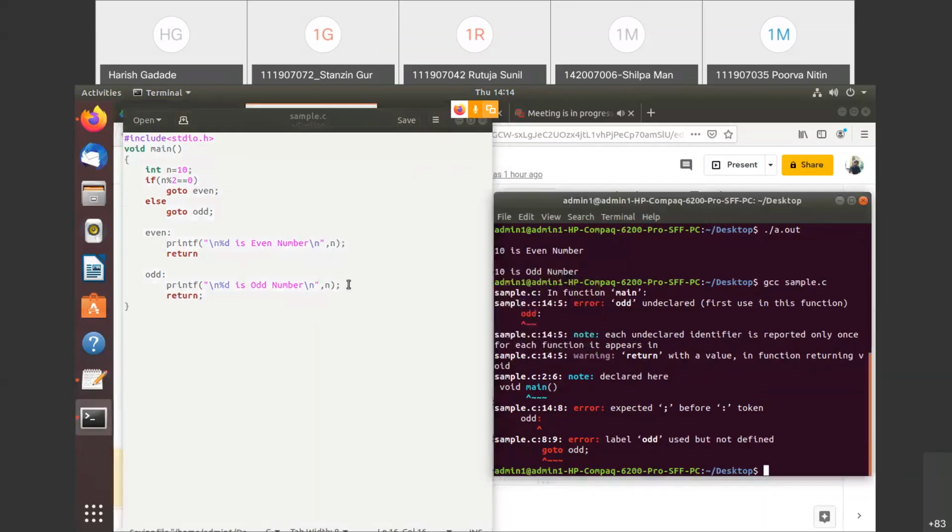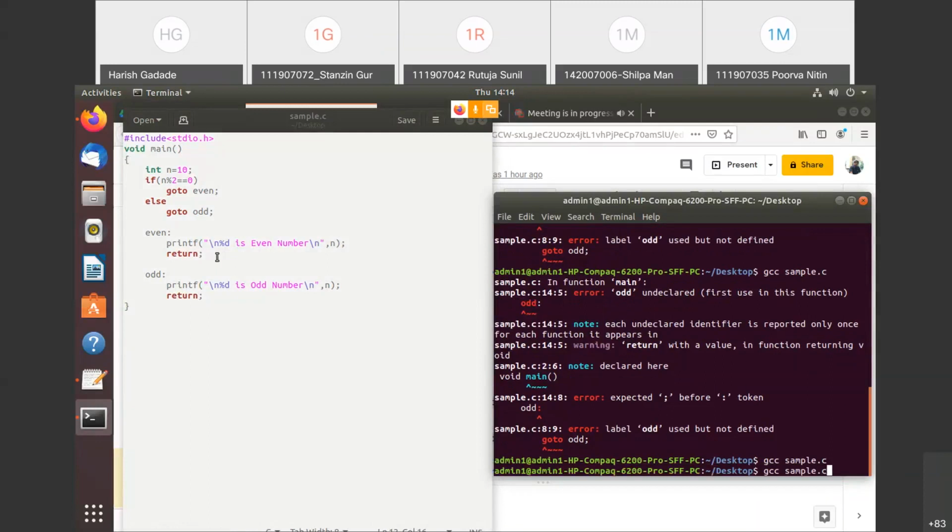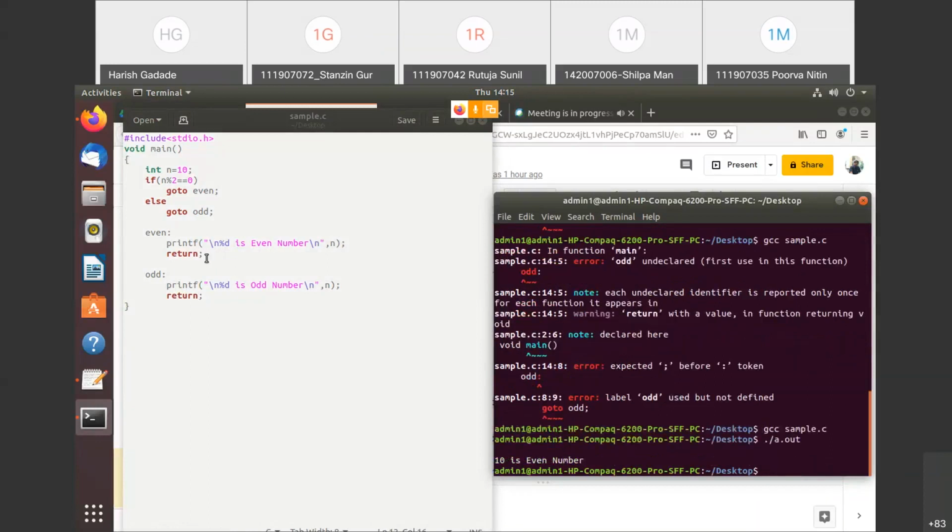Actually, that problem is what if I copy this from that PPT. So some other things are also copying here, and you can see here 10 is an even number, right? As I have just used that n value is 10, it is checking this condition and going to this label, so it is jumping from here and coming here. So 10 is an even number.